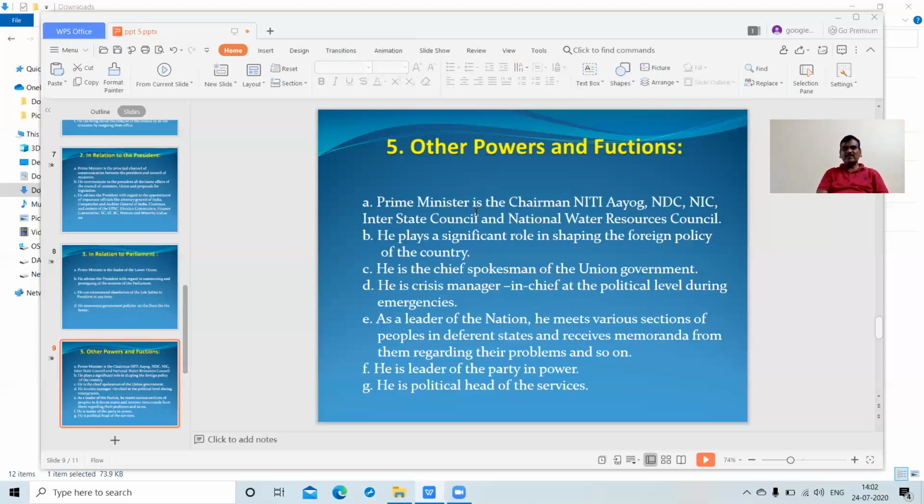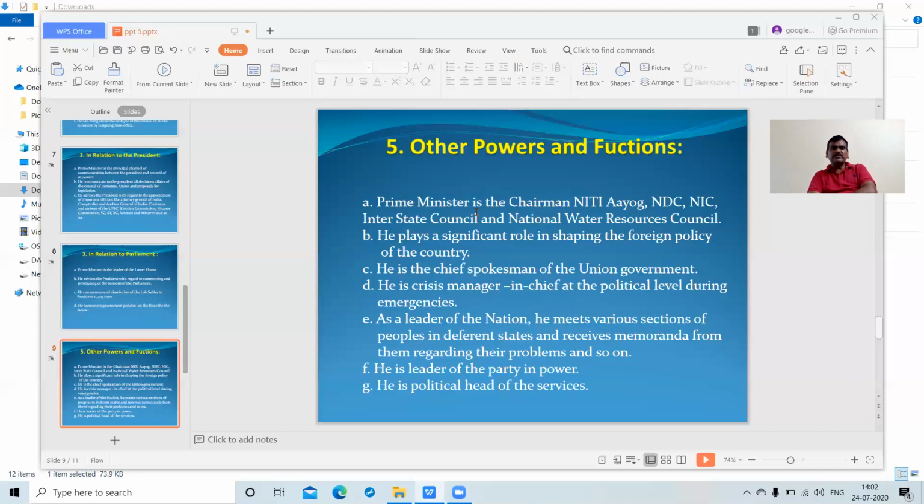So in the case of foreign policy, the Prime Minister plays a major role in memorandums of understanding and treaties between countries.